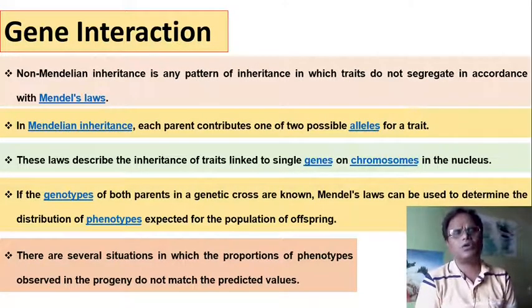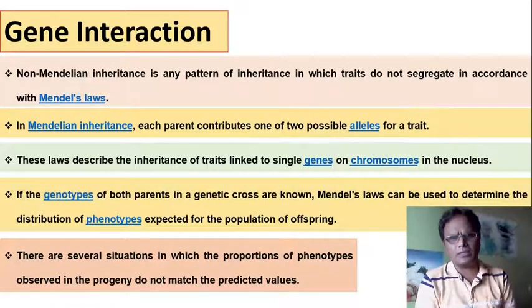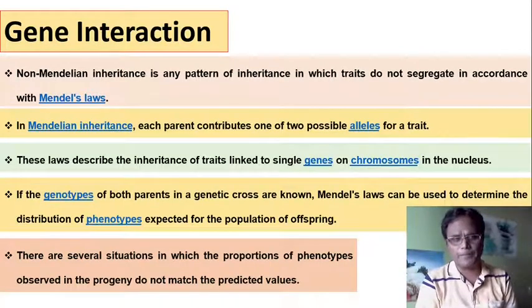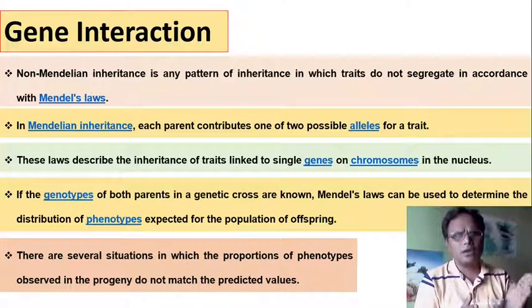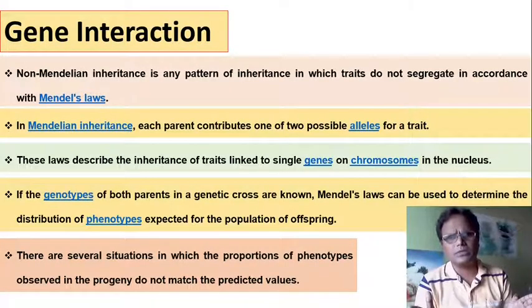According to these three laws, the phenotypic ratio and genotypic ratio are fixed, and the phenotypic and genotypic characters are transmitted from parents to offspring. But in gene interaction, or non-Mendelian inheritance, there is the color of the dominant alleles and the color of the recessive alleles when crossed.